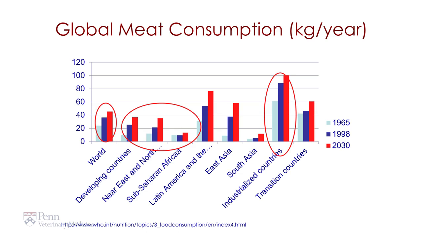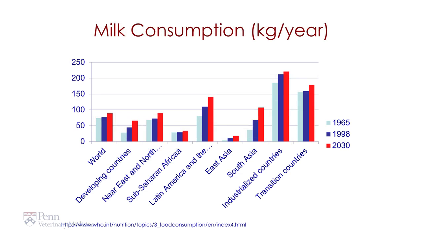We can also look at the dairy situation in terms of milk consumption in kilograms per year. We see that on a per person basis, the range is about 70 to a little bit under 100 kilograms per person. We'll see a modest increase over time, but again, the large population centers in these areas of the world are going to make that a huge demand on the dairy industries.